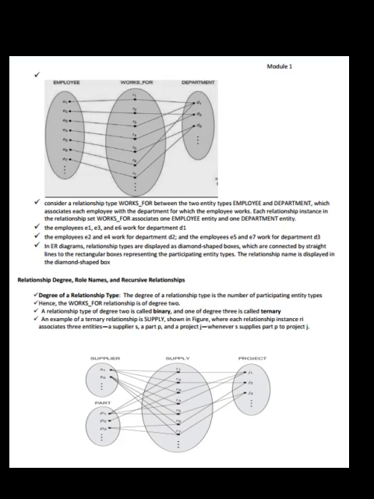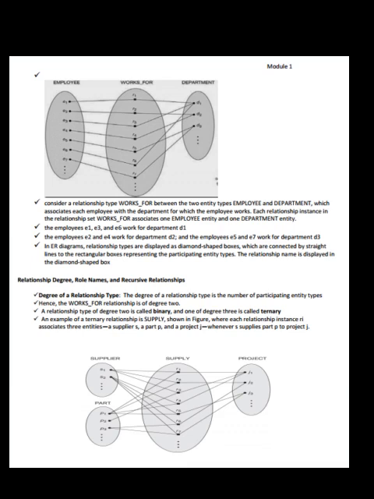See the figure here. Consider a relationship type works for between the two entity types employee and department, which associates each employee with the department for which the employee works. Each relationship instance in the relationship set works for associates one employee entity and one department entity. The employees e1, e3 up to e6 work for the department D1. The employees e2, e4 work for department D2 and the employees e5, e7 work for department D3.